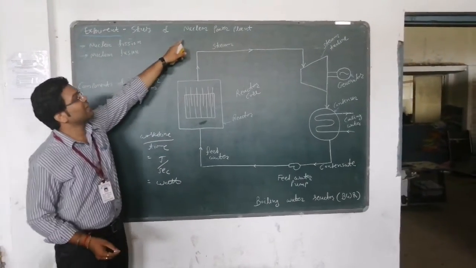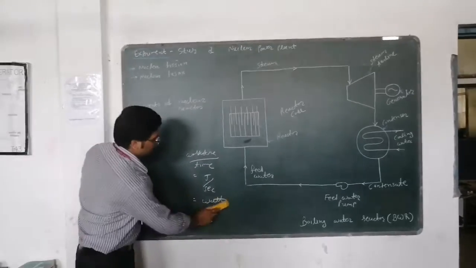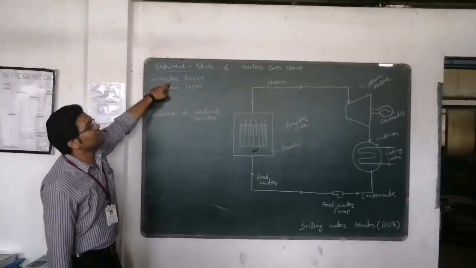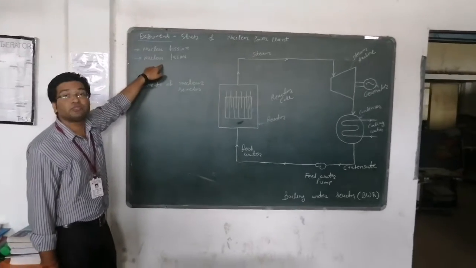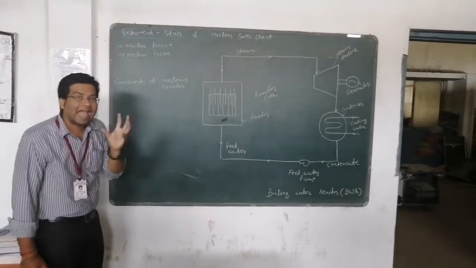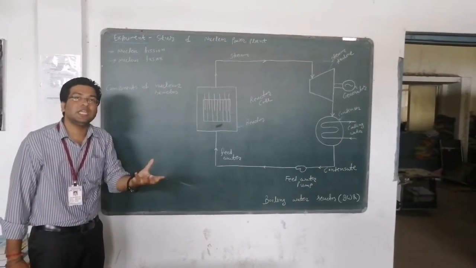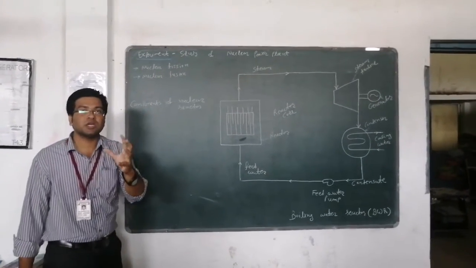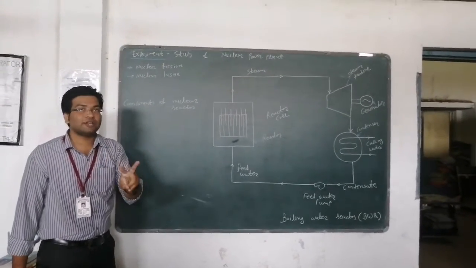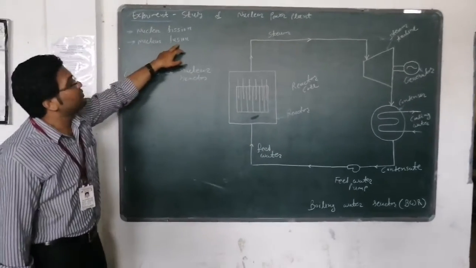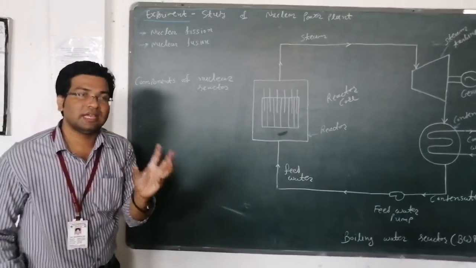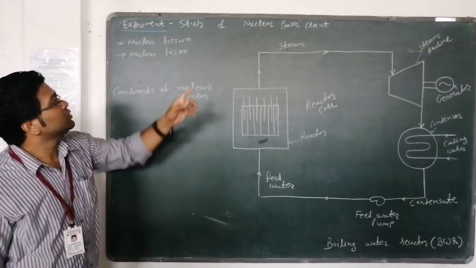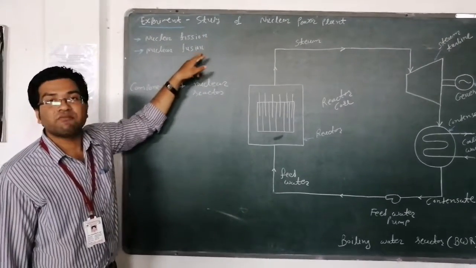So here we can talk about the nuclear power plant, in which we consider two main things: nuclear fission and nuclear fusion. Fission means a heavy nucleus which is split into two light nuclei. Nuclear fusion means two light nuclei which are converted into a heavy nucleus. So this is the difference between fission and fusion.